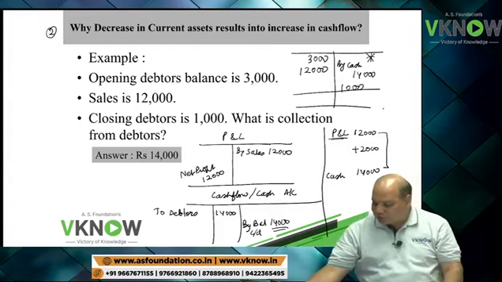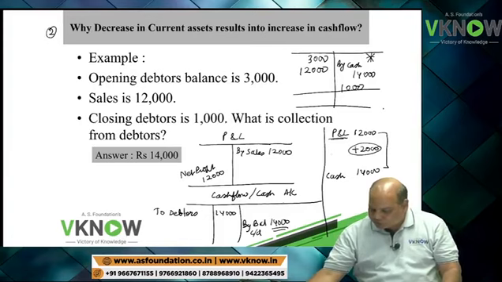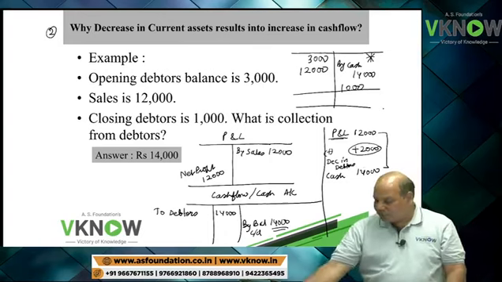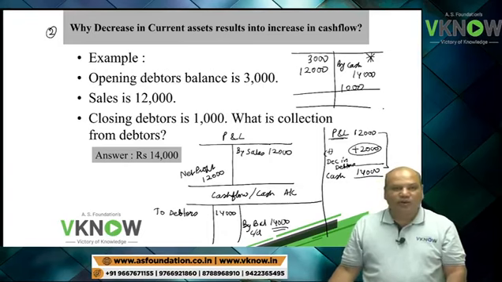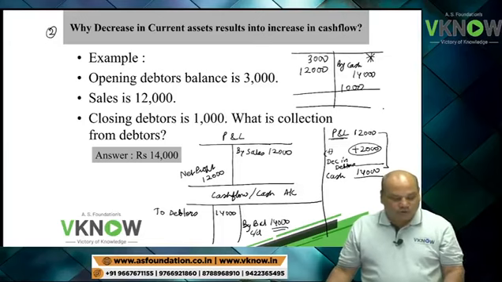And what does this 2,000 represent? This 2,000 represents: add decrease in debtor. And that makes it equal to cash balance. That is the simple logic. No rocket science involved.